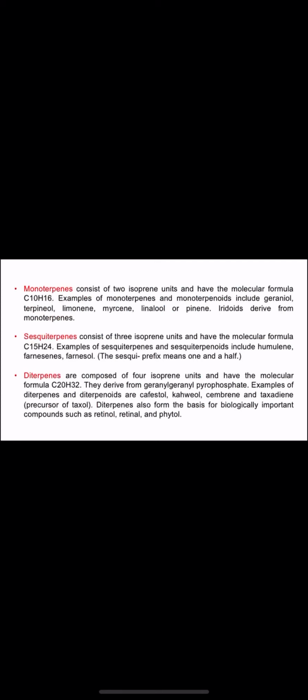Examples of diterpenes and diterpenoids are cafestol, kahweol, cembrene, and taxadiene. This taxadiene is also a precursor of Taxol, which is an anti-cancer compound. Diterpenes also form the basis of biologically important compounds such as retinol, retinal, and phytol.